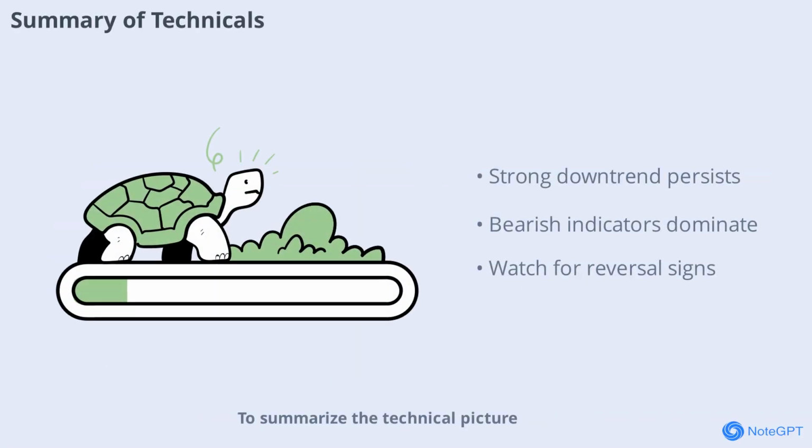To summarize the technical picture, BURU is in a strong downtrend in both the short and long term. Most moving averages are above the current price and technical indicators are mostly bearish. However, there are slight signs of a potential reversal, such as the MACD being above the signal line. Traders should remain cautious and look for confirmation before acting on any bullish signals.